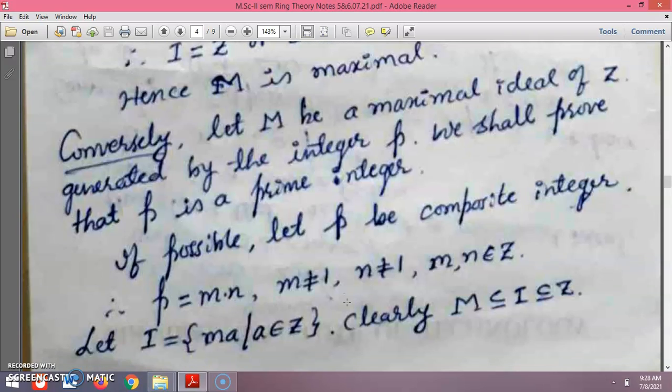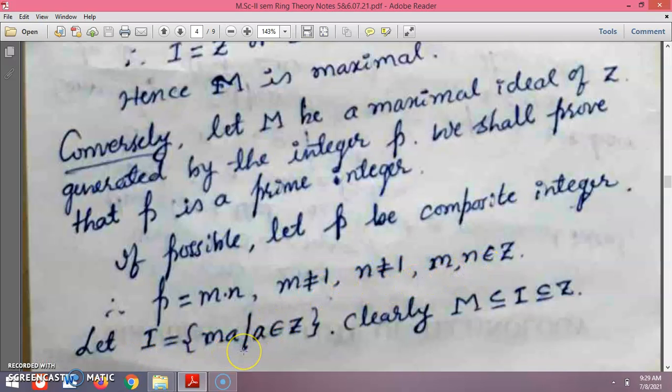Similarly, we can prove the converse part. Let m be a maximal ideal of Z generated by the integer p. We shall prove that p is a prime integer. If possible, let p be a composite number, as we have discussed previously, p equals mn, where m and n are not equal to 1. Only those two are integers greater than 1.